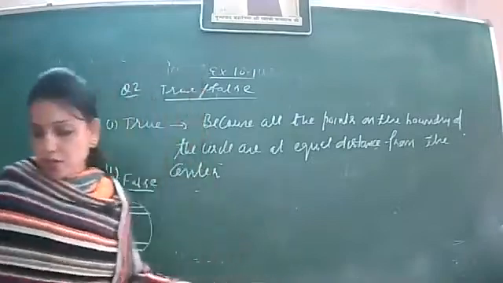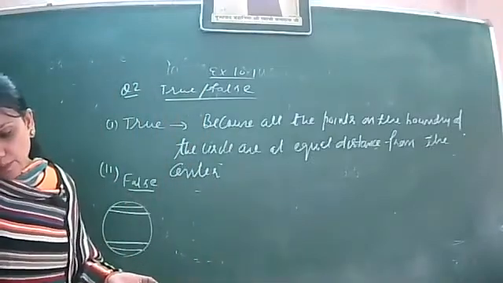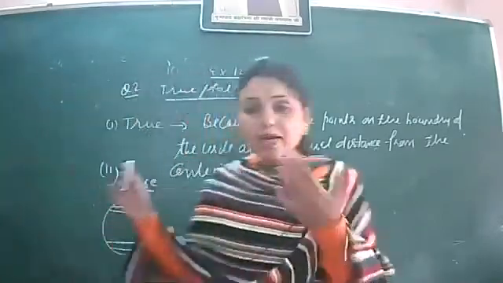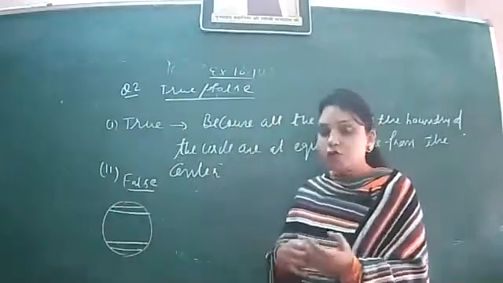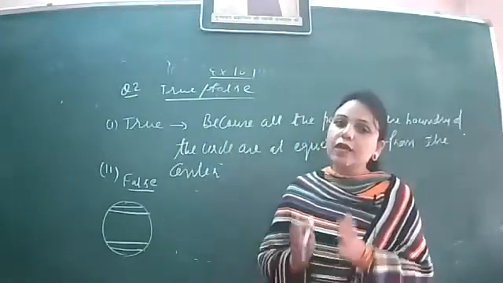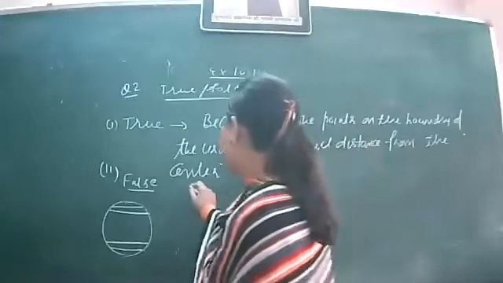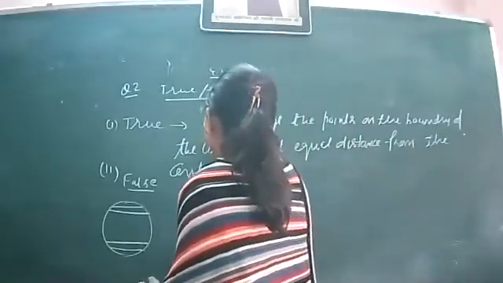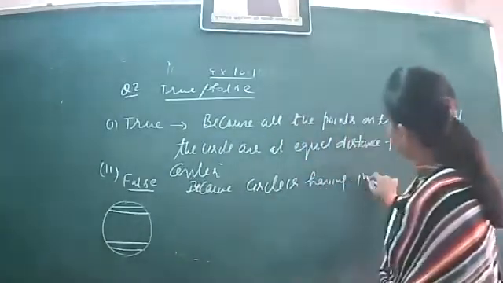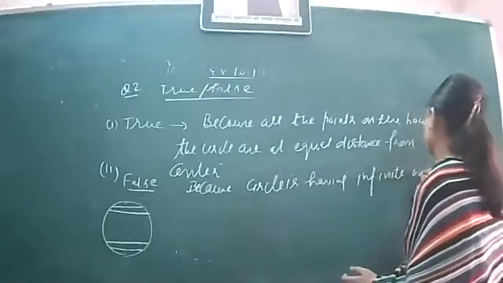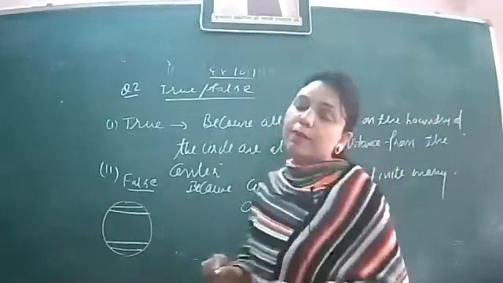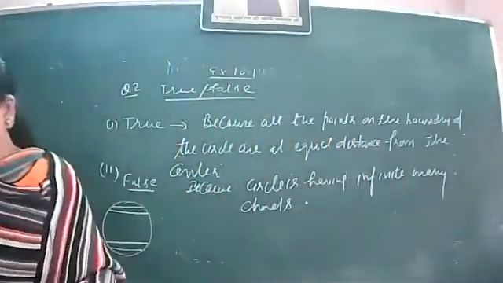Why so? Because in a circle we have infinitely many chords. So as the number of chords is infinite, the equal chords among them will also be infinite in number. So you will write: because a circle has infinitely many chords, therefore there will be infinitely many equal chords.